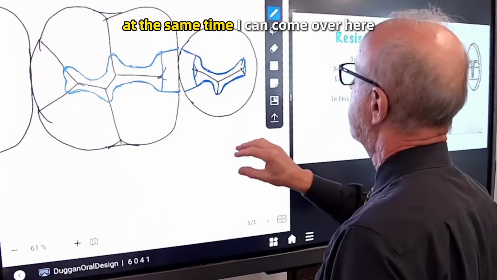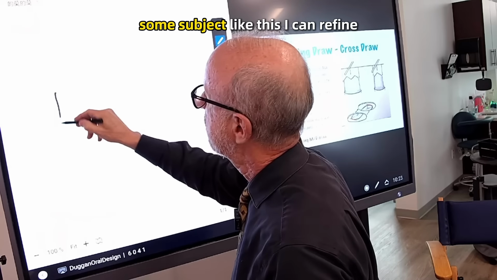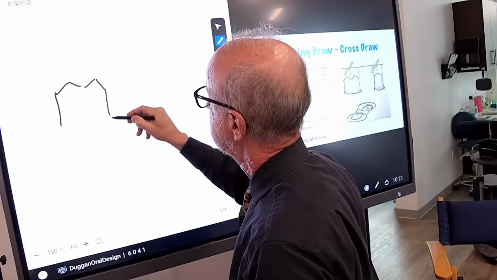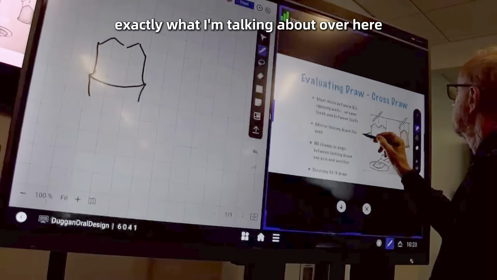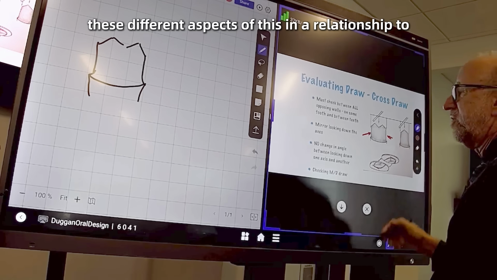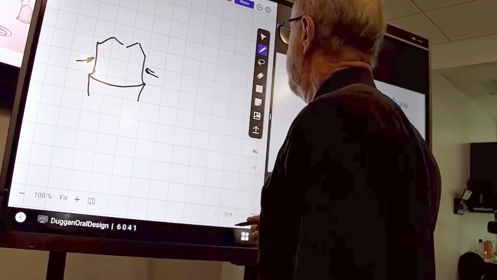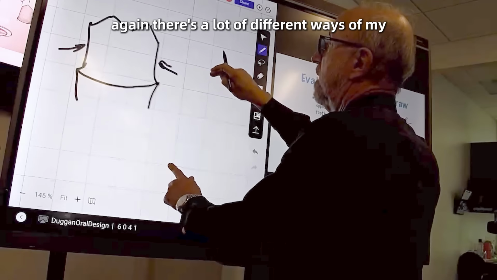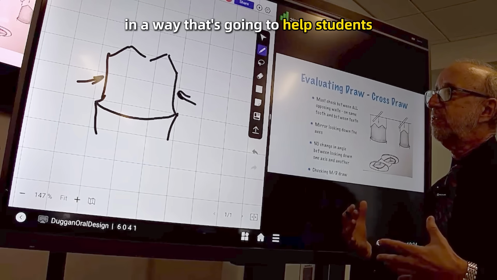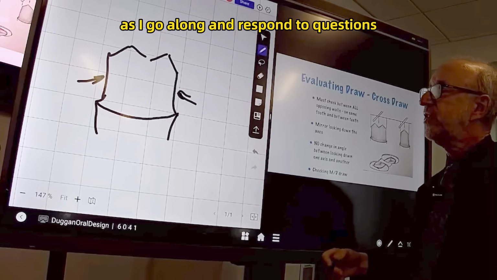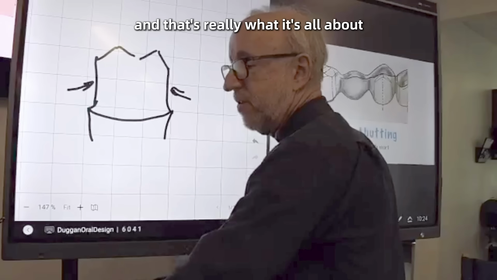At the same time, I can come over here, but if I'm presenting some subject like this, I can refine what I'm talking about and describe in more detail exactly what I'm talking about over here, or I could talk about these different aspects of this in relationship to what I'm showing over here. So again, there's a lot of different ways of my elaborating on the basic information that I'm presenting in a way that's going to help students see it more clearly as I go along and respond to questions. I can respond to questions over here about information that I might be presenting over here, and that's really what it's all about.